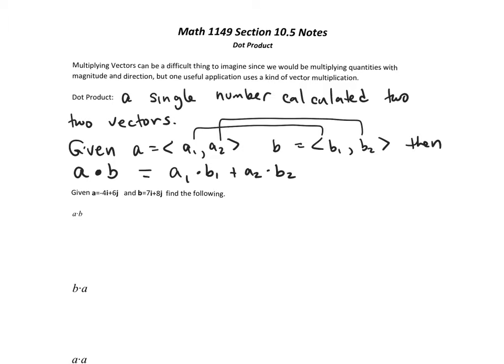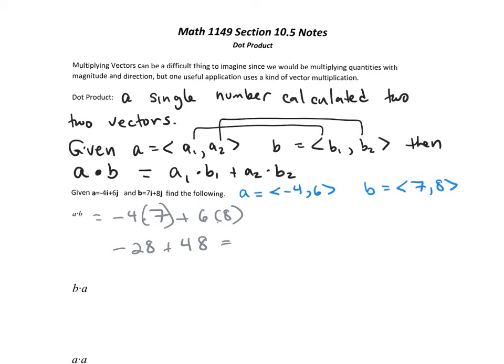So if we look at this first one where we're trying to find A dot B, we have these two vectors. I can write them in the bracket form if I'd like. So A is -4 and 6, and B is 7 and 8. In this first one, I'm doing A dot B. All I'm going to do is multiply the first components, so -4 times 7, plus 6 times 8. That's -28 plus 48, so that's going to give me a dot product of 20.